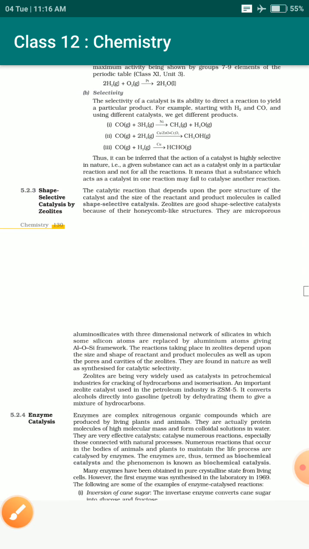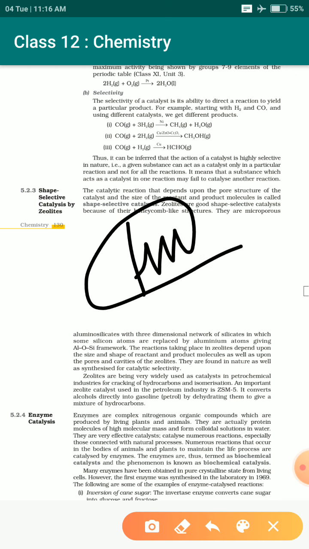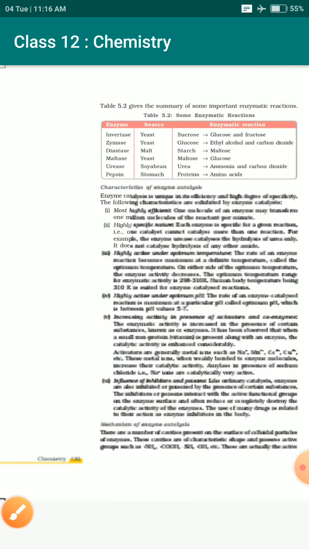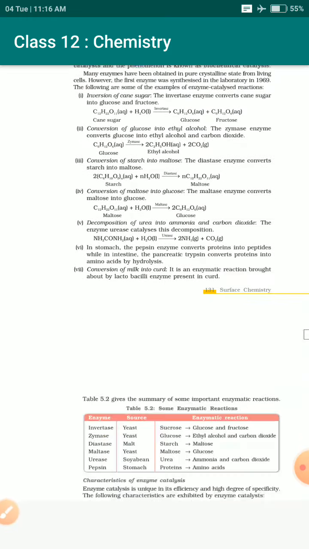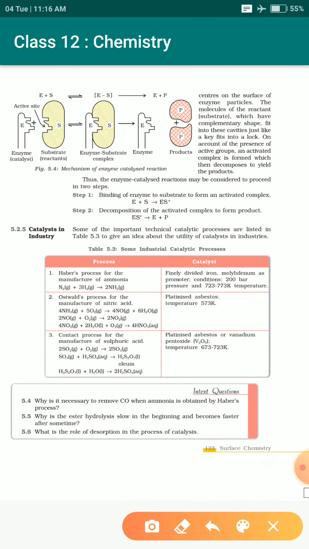This is also your homework. You have to prepare the notes by yourself for this. So two homeworks: one about the adsorption theory of heterogeneous catalysis, and second, the shape selective catalyst zeolites. And enzyme catalysis has been cancelled. It is a complete topic you need not study, but if you want, you can study it by yourself.